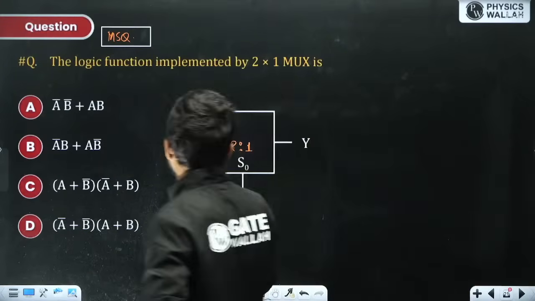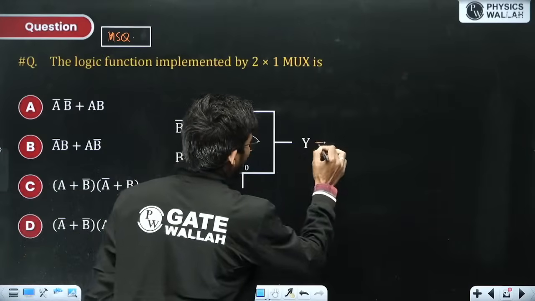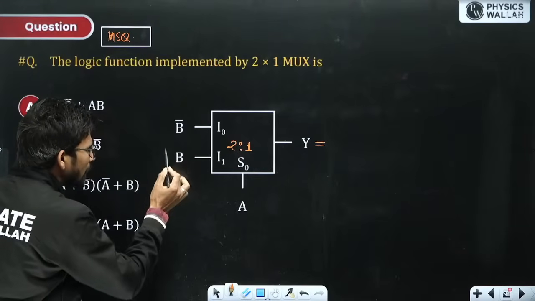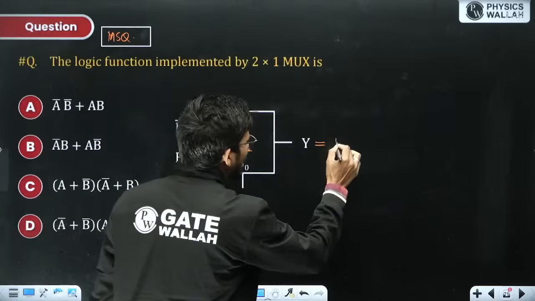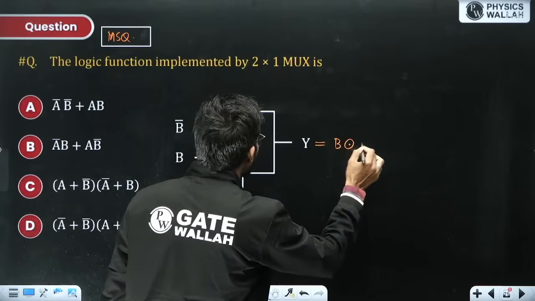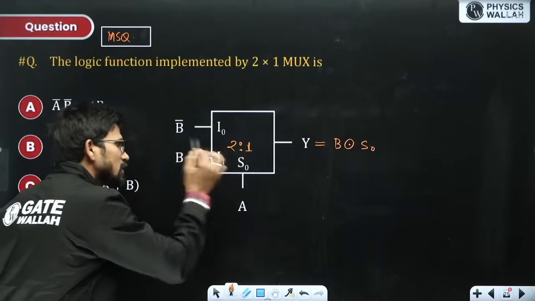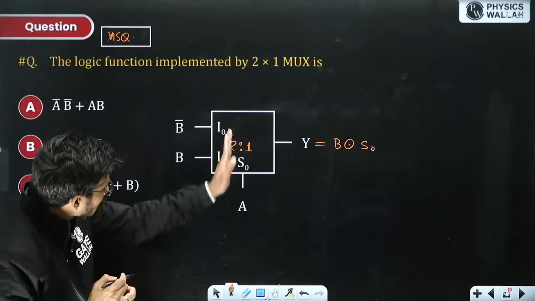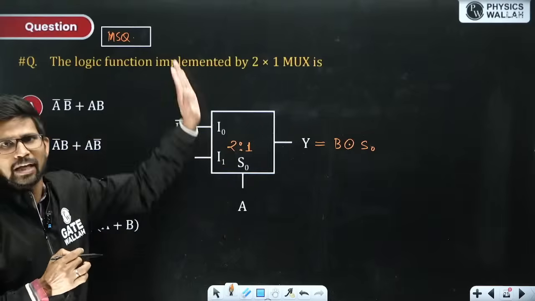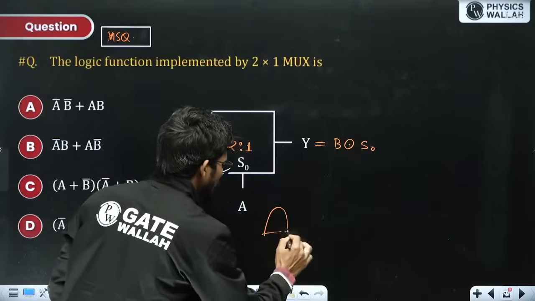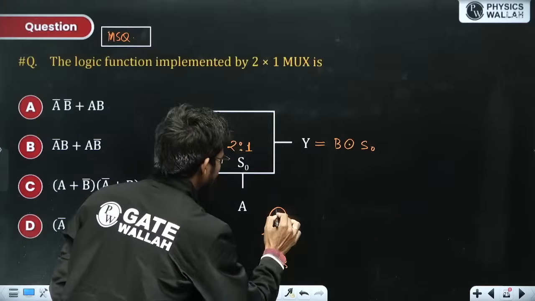Here I0 and I1 are complement of each other, and if non-complement is applied at I1, then this non-complement forms XNOR with the select input. Always take XNOR with select input, and whatever select input is, it can be applied with AB. I can take an AND gate and apply this AB over here.